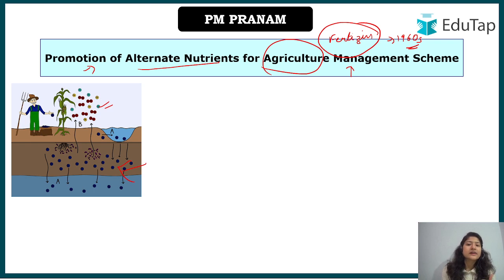Secondly, this fertilizer consumption brings a burden to the government. How does it bring a burden to the government? See, first we'll understand about the subsidy. What is it? If I first talk about a simple cylinder subsidy, what usually happens is that you pay for a gas cylinder, and then after a while, the government gives some subsidy or some amount back to your account, right? Maybe 200, 300, depending on which connection you have, right?